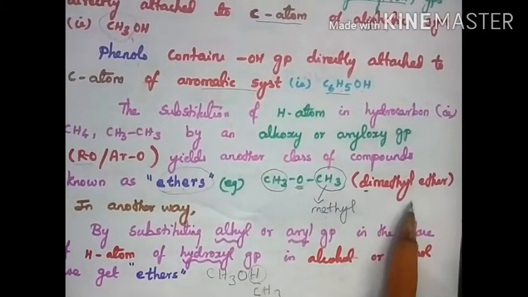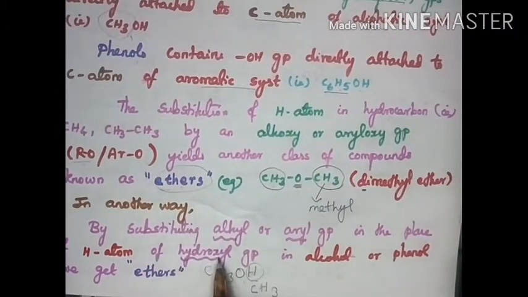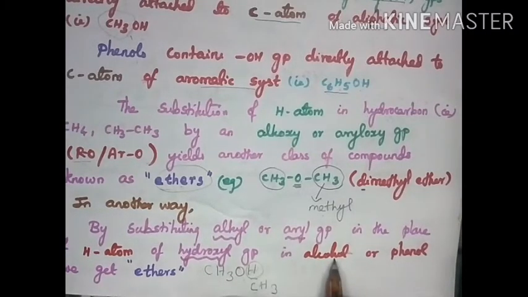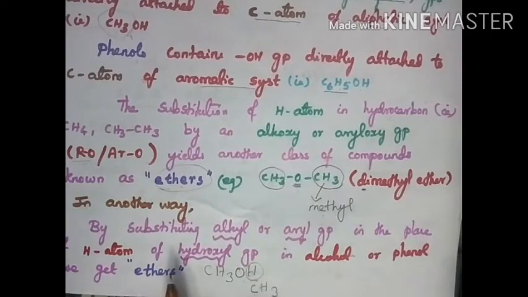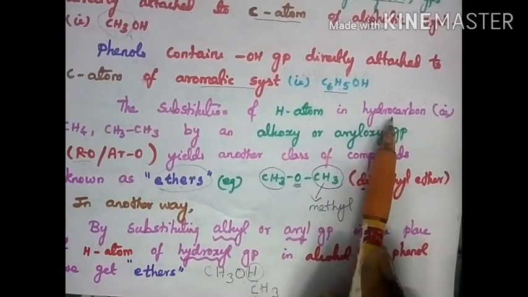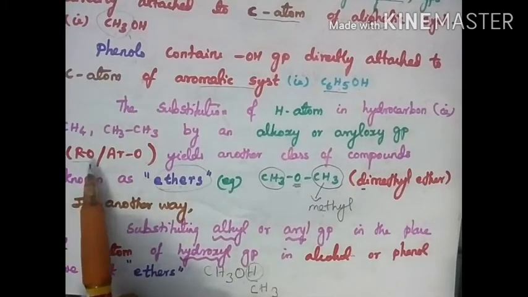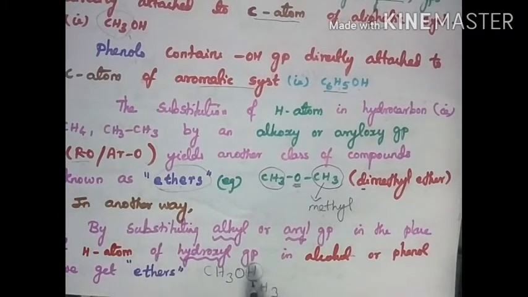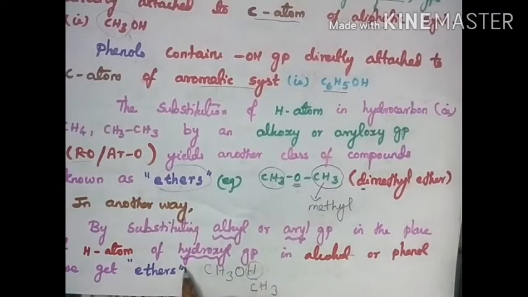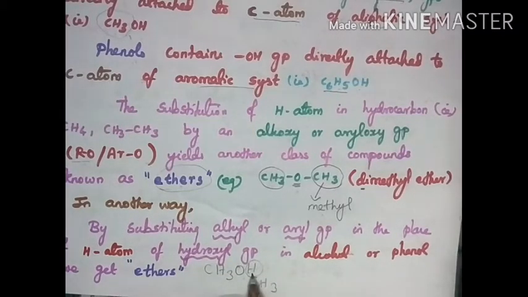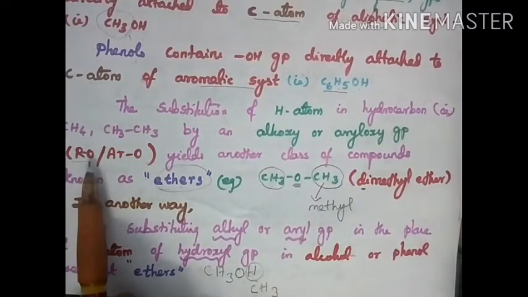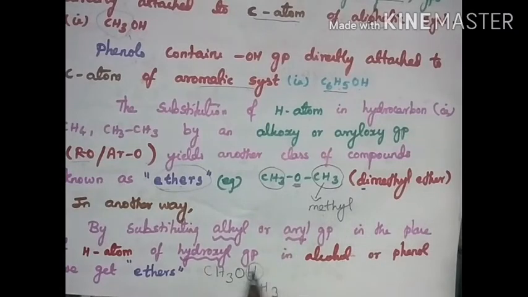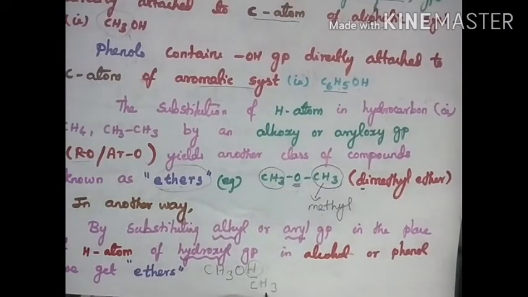In another way, we can say this is substituting an alkyl or aryl group in the place of the hydrogen atom of the hydroxyl group. By replacing the hydrogen atom of the hydroxyl group in alcohol or phenol, we also get ether. Replacing hydrogen in the hydrocarbon means you have to substitute RO. Replacing hydrogen in the hydroxyl group means we only substitute R.